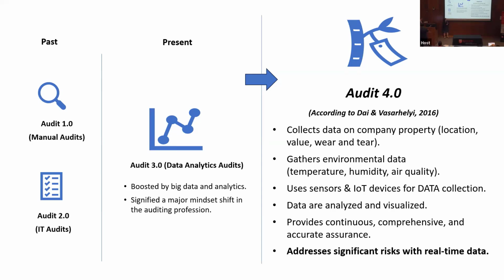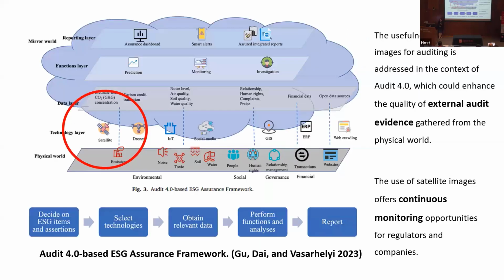However, now we can use exogenous data from other sources such as IoT, and also satellite images. So finally, using exogenous data, we can identify significant risk with real-time data. That is the difference between Audit 4.0 and the previous world.